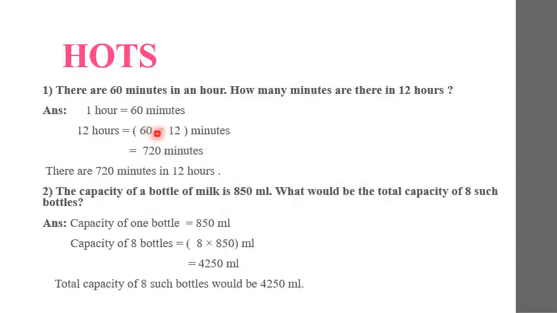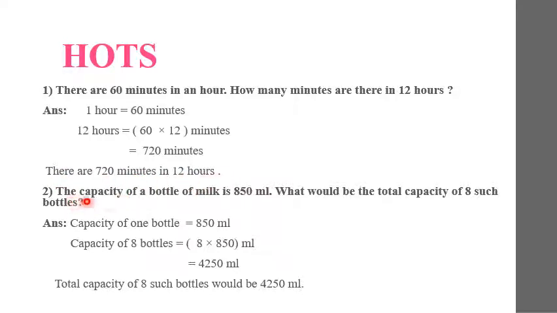So 60 minutes into 12 is equal to 720 minutes. So how many minutes are there in 12 hours? Yes, there are 720 minutes in 12 hours.